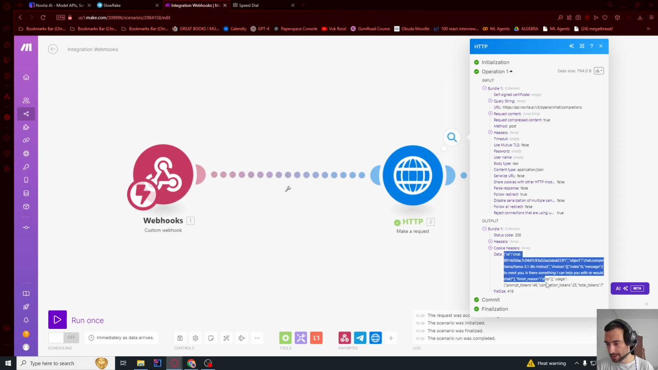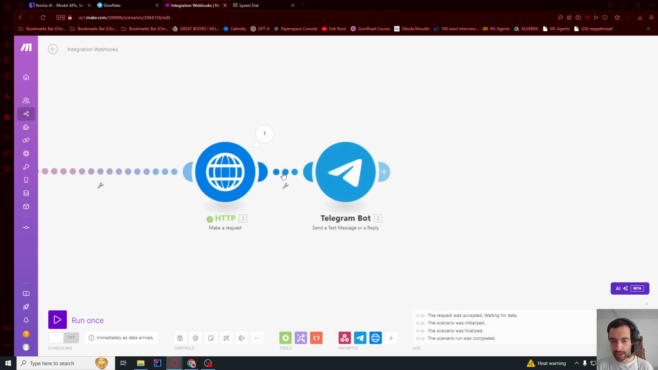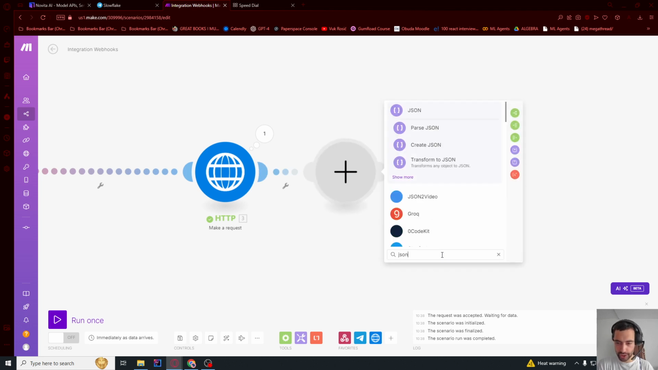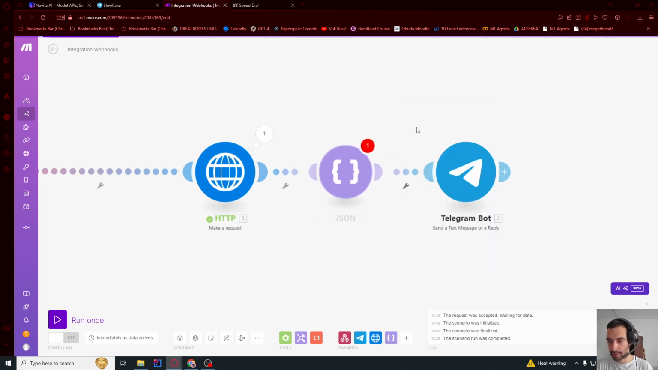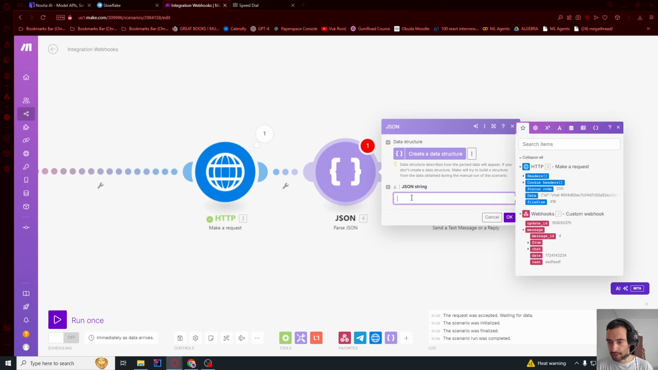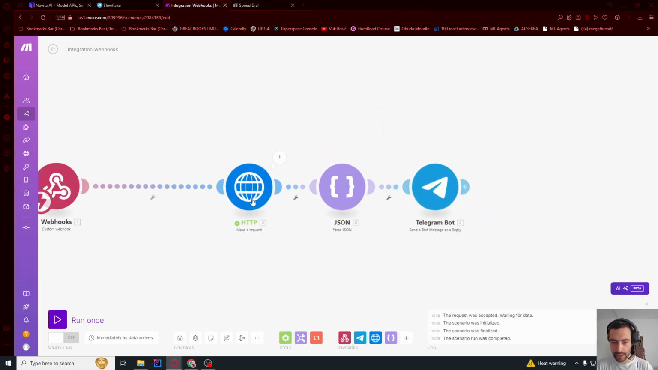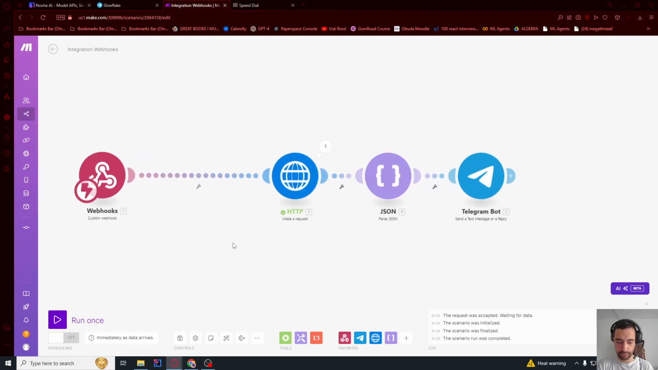So here in data, this is the reply that we got. Now we need to convert, this is just a string of letters. We need to convert this to an actual object. So let's go here and add a module. I'm gonna say JSON and then Parse JSON. And the JSON string will be this data that we got. If you don't see this, you need to run this once. Okay. And now let me run the whole thing.